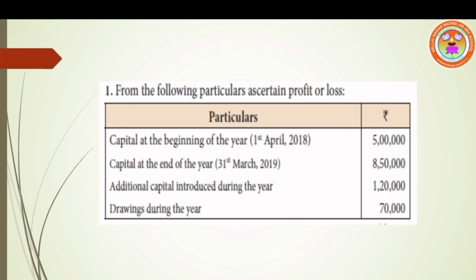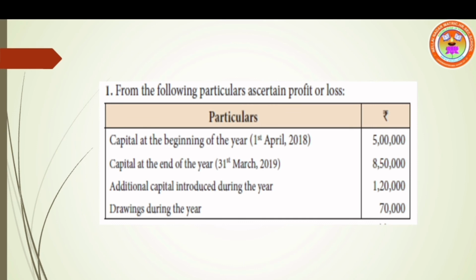Look at page number 31, exercise sum number 1. From the following particulars, ascertain profit or loss. Details are given. Capital at the beginning of the year, inside the bracket, 1st April. With the help of date, we can identify whether it is an opening capital or closing capital.